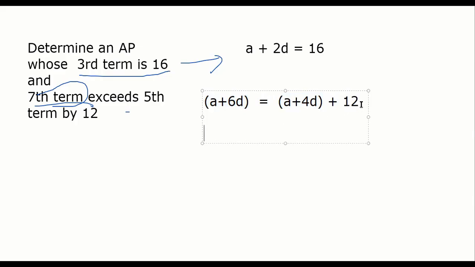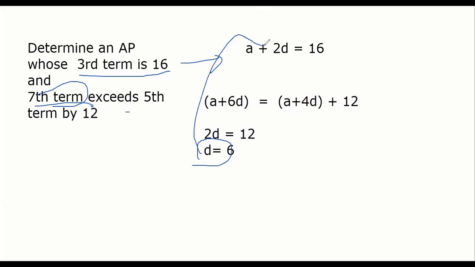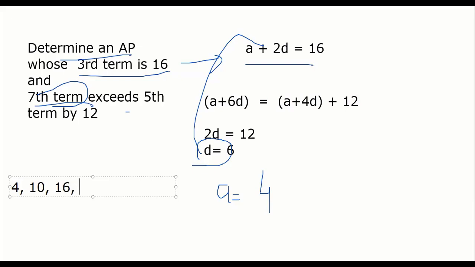What equation will be formed? A plus 6D equal to A plus 4D plus 12. A cancels. 6D minus 4D, 2D equal to 12. D equal to 6. I already get D equal to 6. If I get D equal to 6, put it here. So what will come? 6 twos are 12, A equal to 4. Once D and A have come, you can easily find the AP. My AP would be first term 4, then 4 plus 6 is 10, 10 plus 6 is 16, 16 plus 6 is 22. It goes on. That's it.